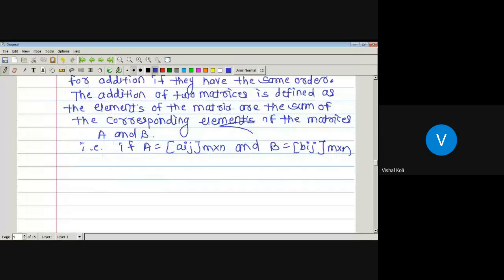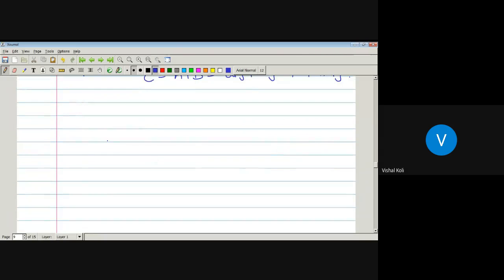So here we have taken A as a matrix of order m by n, and similarly B is also a matrix of order m by n. Then C is a matrix which is A plus B, having elements Aij plus Bij for all i and j. Okay, so C is nothing but A plus B and having entries Aij plus Bij for all values of i and j.